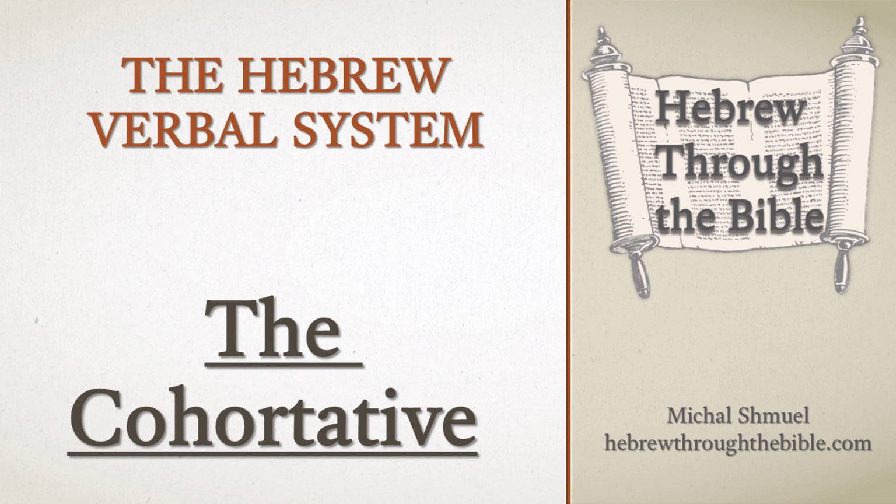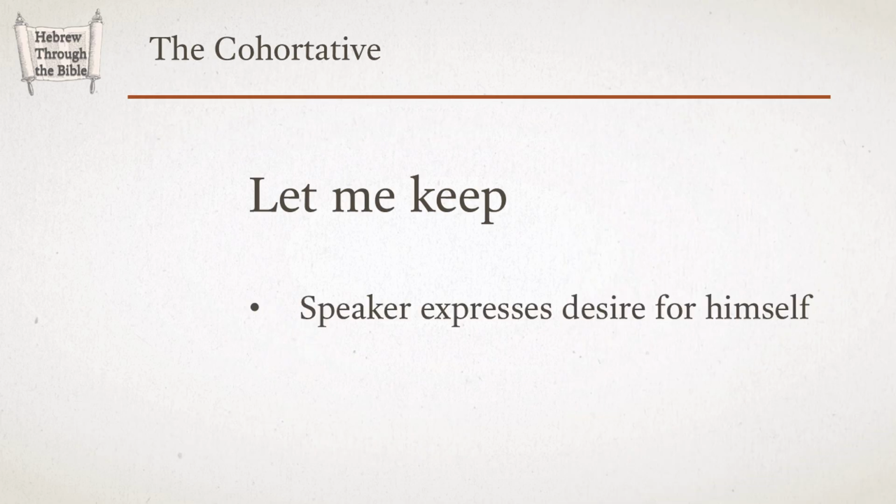This is the lesson where we plan to finish the regular verb in the regular conjugation. We have just a couple verb forms left. Let's today learn the cohortative. When we talk about a cohortative in Hebrew, we use that term as in other languages. The cohortative is how one says, "Let me keep." The cohortative is when a speaker expresses his desire for himself or what he wants for himself.